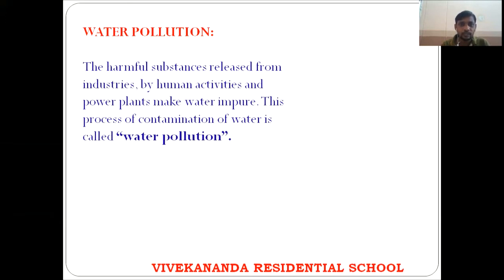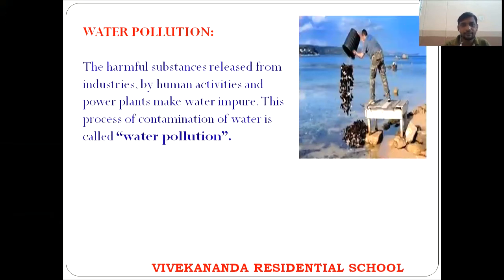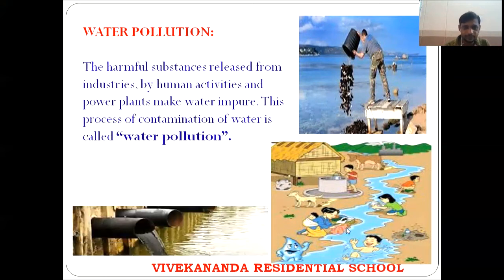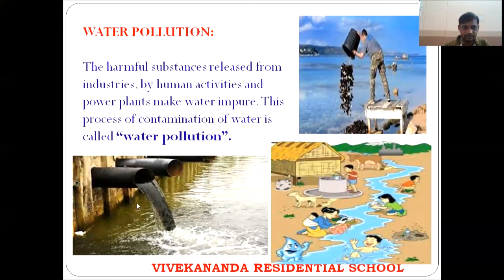See, children, look at the figure here. The waste that we pour into water will pollute the total water. Here, by human activities, this is the factory waste. And here, one person is washing, one is bathing, one is taking water to drink. Even though it is polluted here, we are using the same water. The waste that comes from factories mixes with the water and the water is polluted.